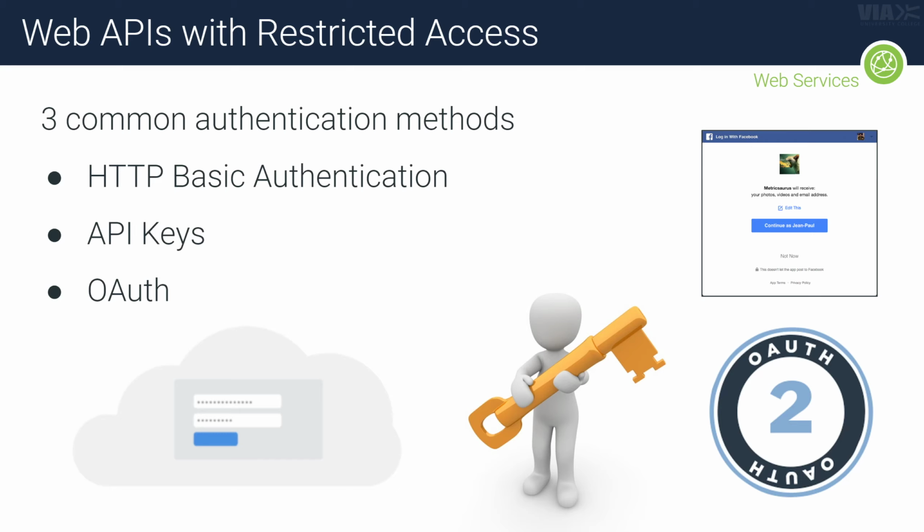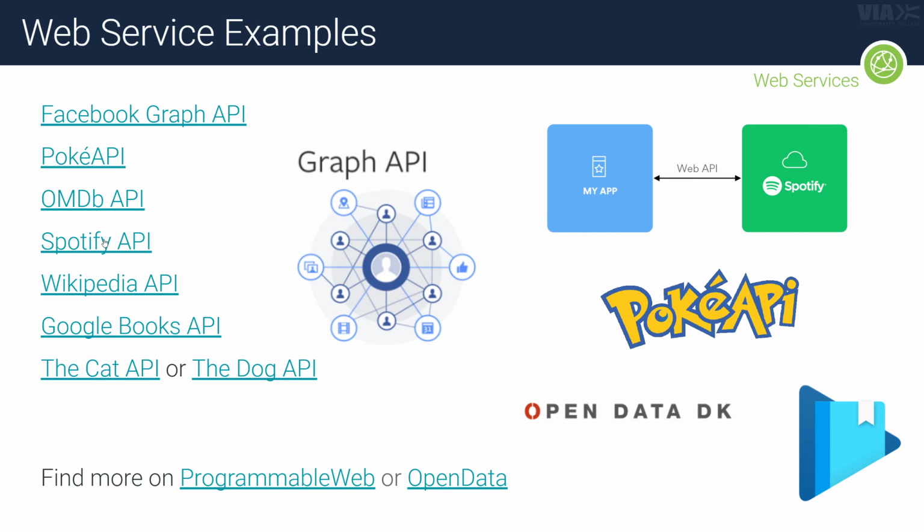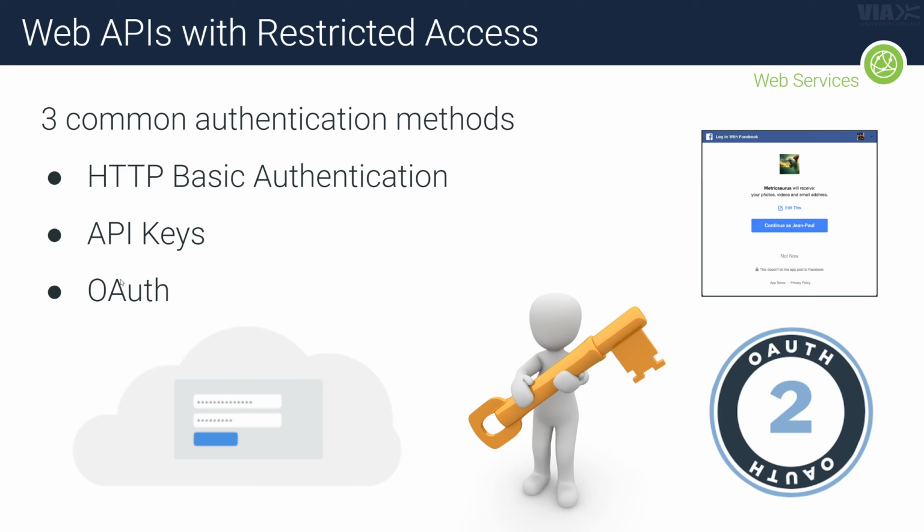If the user doesn't want to enter his email and password to give full control in an application, of course, he'll just be redirected, and whenever he gets back from that server, you will be given an OAuth token you can use to access some of the data from, for instance, Facebook. Okay, so these are pretty important, and sometimes if you pick an API that's more advanced like the Spotify or the Facebook one, then you're going to need to sign up and register for their OAuth system and figure out how it works. And it's a few additional steps, but it's not that difficult, and I have some videos in the end to show you how that works as well.